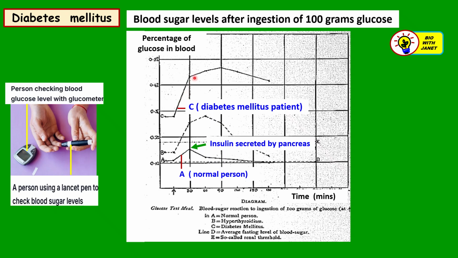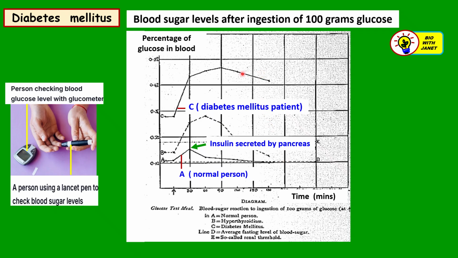Even when insulin is secreted, it does not help to bring down the level very much. So even after 150 minutes, the level of blood glucose is still higher than normal. The normal blood glucose level is this one here, the average fasting level of blood sugar.